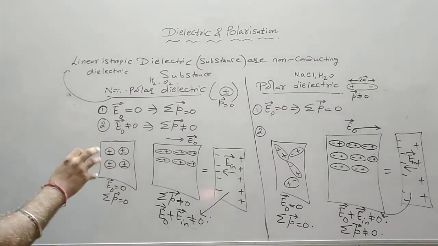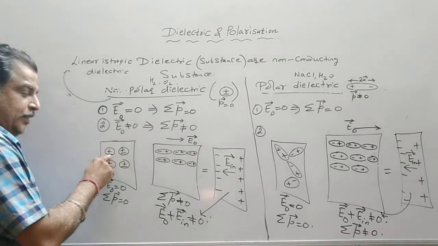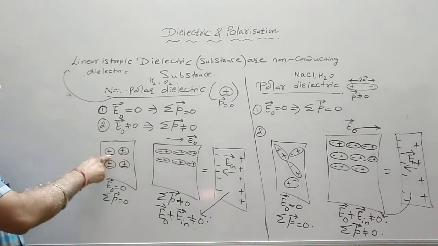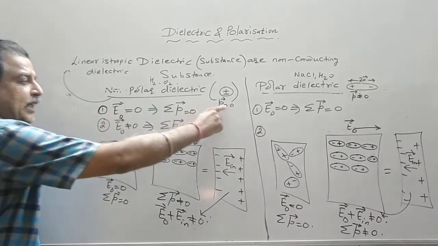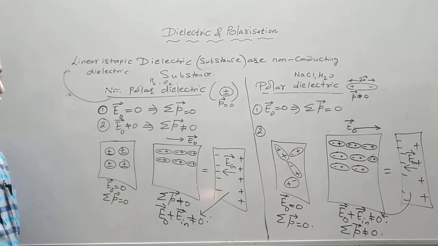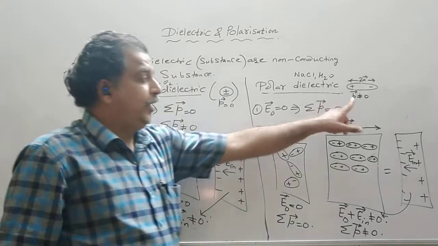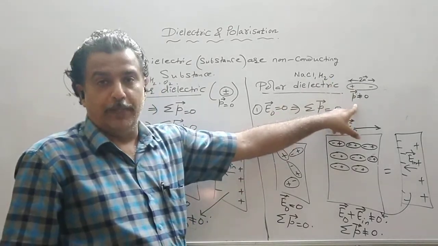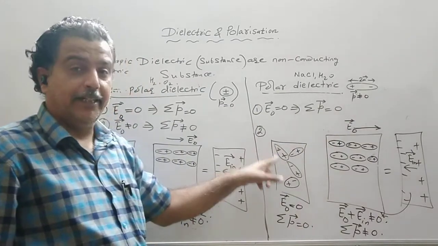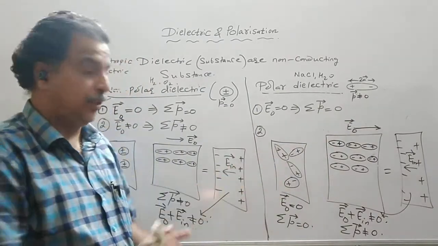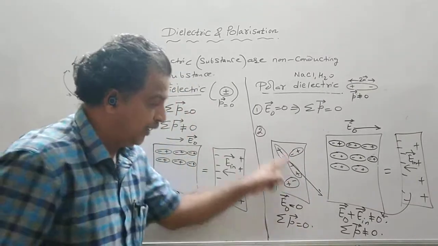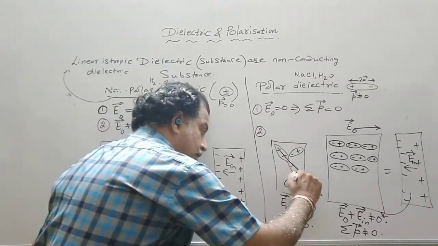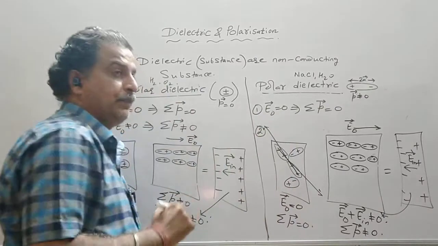Here each molecule possesses zero dipole moment. Means summation comes out to be 0 because each molecule has zero dipole moment. Here each molecule possesses dipole moment, but because they are randomly oriented, see the orientation, dipole moment of this molecule in this direction, dipole moment of this molecule in the opposite direction.